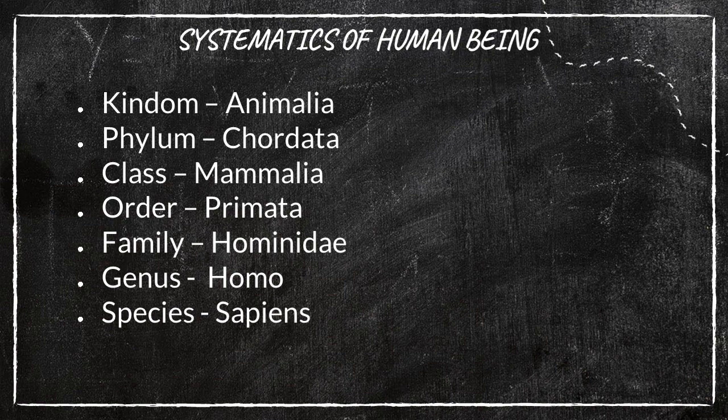One of the methods is the three domain classification system of life. Now I have explained what domain means: it is one of the taxa like kingdom and phylum. Let us see how scientists classify organisms by the three domain system.